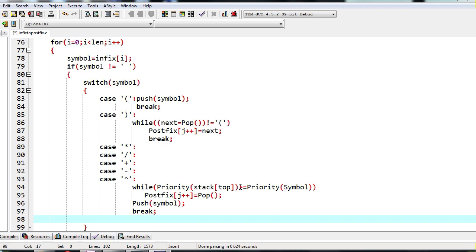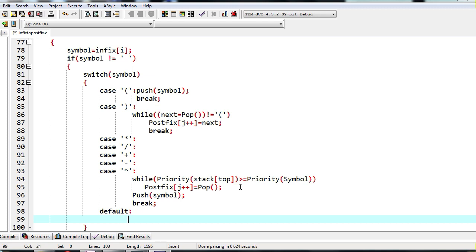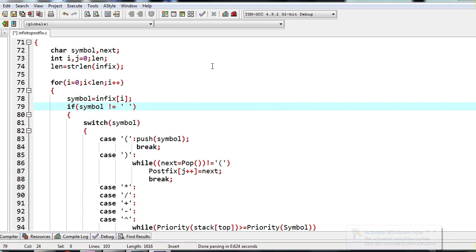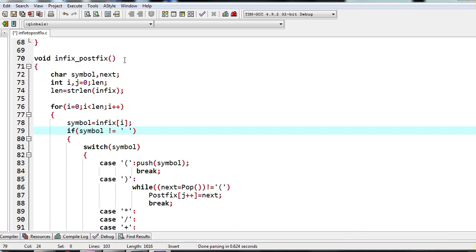Now if the character that we are scanning is not any of these operators, it means it is definitely going to be an operand. So that is going to be our default case. For the default case, we are just going to copy the character to the postfix array. postfix[j++] equals symbol. Remember, all these we are doing only if the character is not a white space.